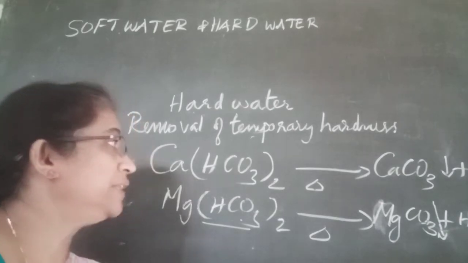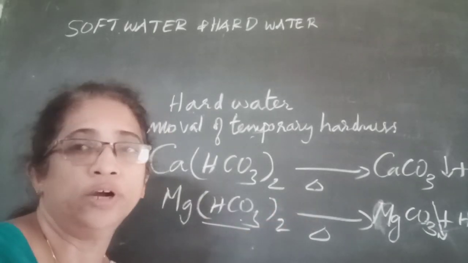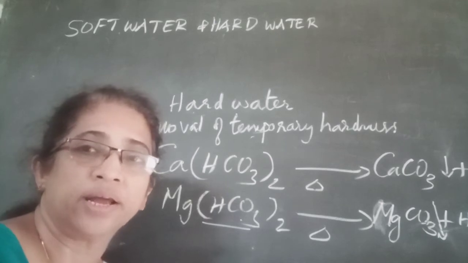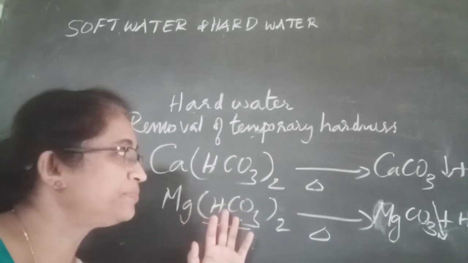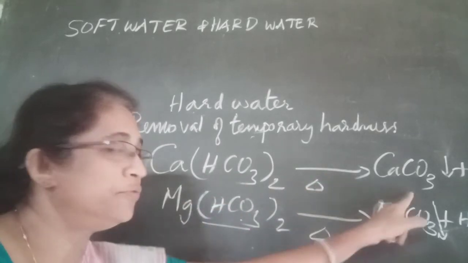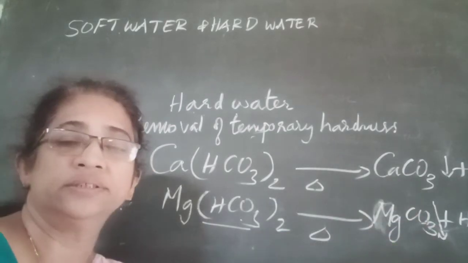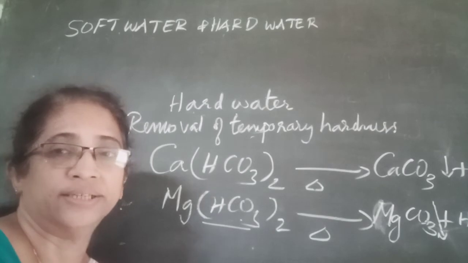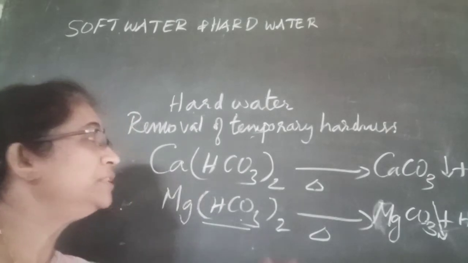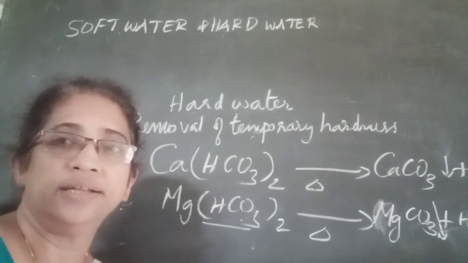So, state a method of removal of temporary hardness of water by boiling. What happens on boiling temporary hard water? The dissolved bicarbonates of calcium and magnesium decompose to form insoluble carbonates. These insoluble carbonates settle down and can be removed by filtration. Hence, we can convert temporary hard water into soft water. Then soft water readily lathers with the soap.